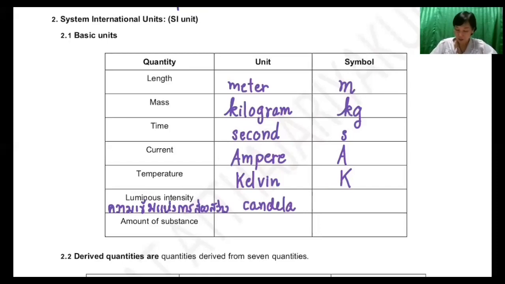And the symbol of candela is the letters C and D.